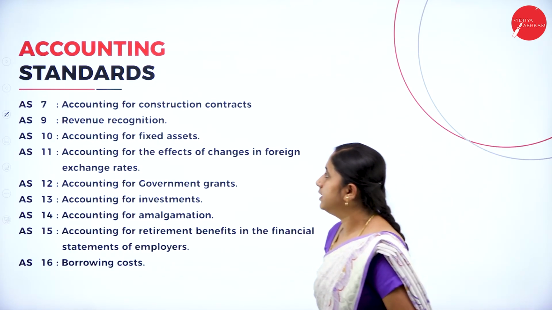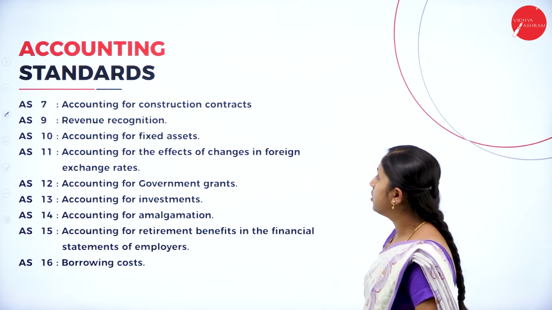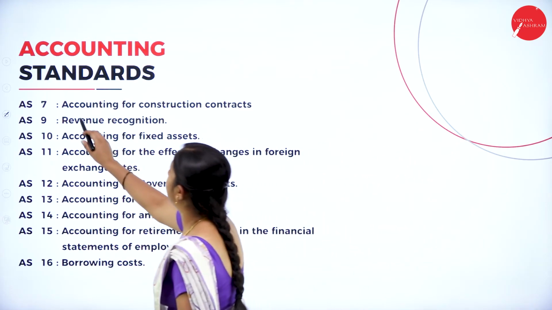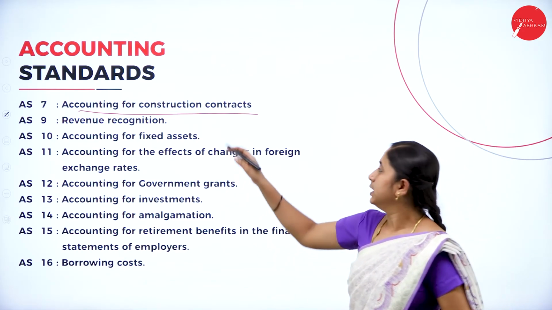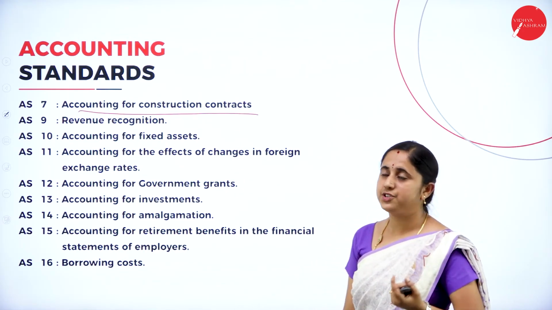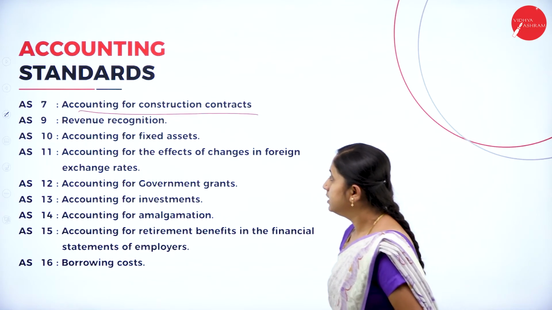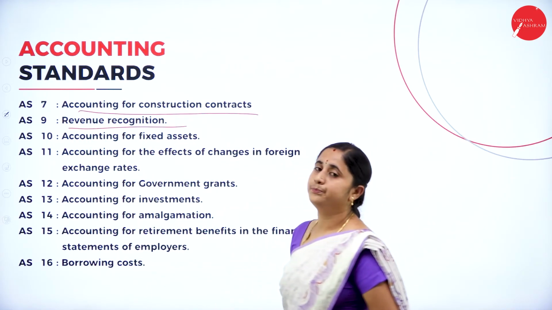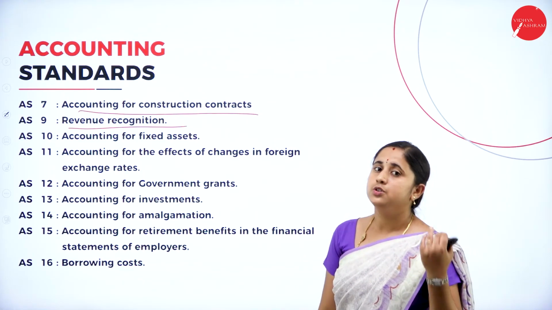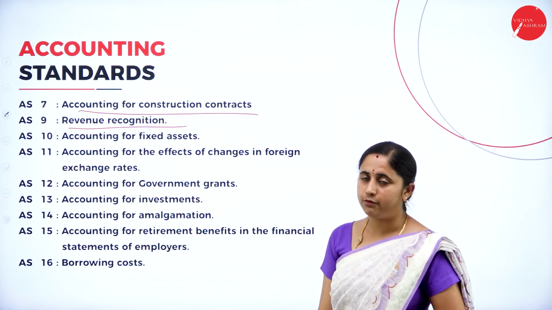Next, AS7, accounting for construction contracts. So how you are going to plan, you need to mention the construction contracts. Then revenue recognition. So revenue, revenue recognition. You need to mention all the detailed information.